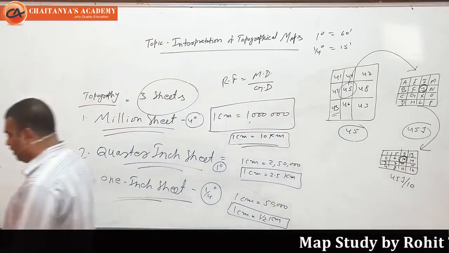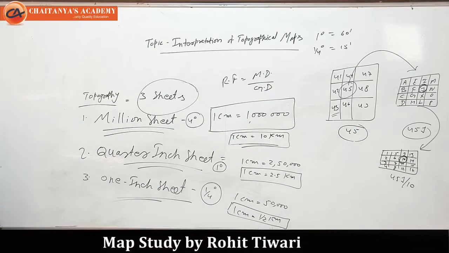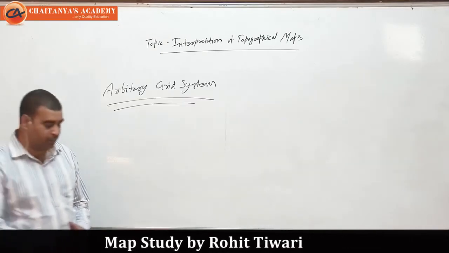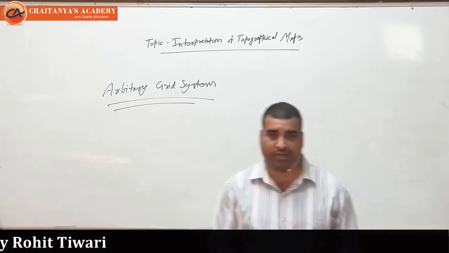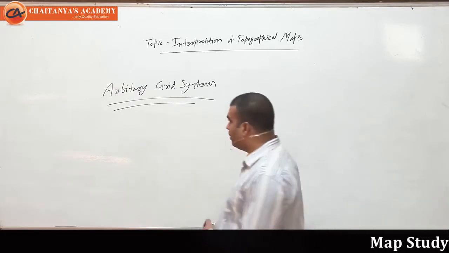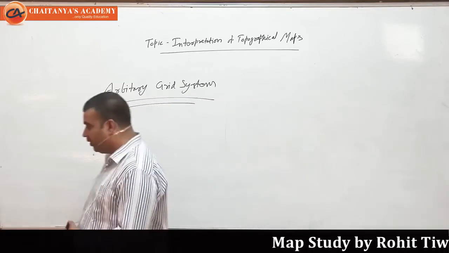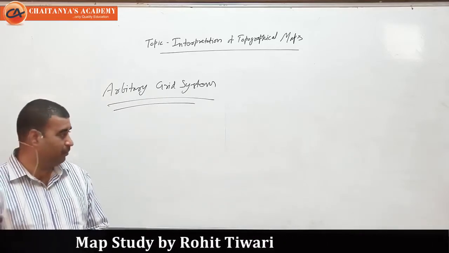Okay, so let me rub this diagram, and move to another topic. After the million sheet, quarter inch sheet and 1 inch sheet, the next topic in topographical map study is the arbitrary grid system. What is this? The arbitrary grid system helps locating places on the map.